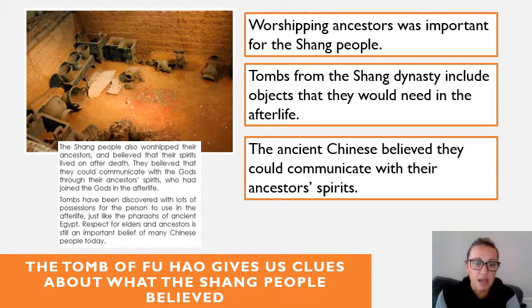Respect for elders and ancestors is still an important belief of many Chinese people today. And it says here, the tomb of Fu Hao gives us clues about what the Shang people believed. So that's Fu Hao's tomb there, and that has given us lots of clues and an insight into what life was like. Archaeologists have discovered this, and it's been able to really inform us what life was like.